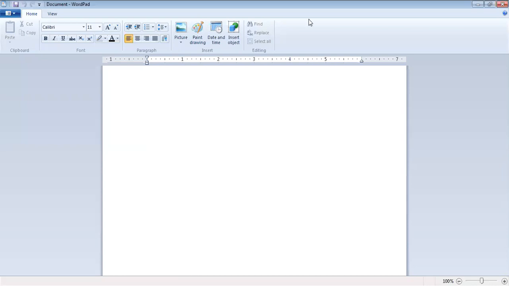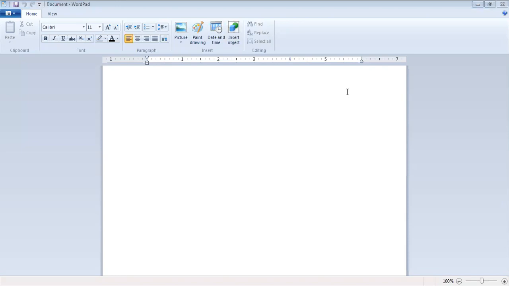I hope you all can see this WordPad window. In this WordPad window, there is a blinking line. Can you all see this blinking line? This blinking line is known as cursor. With the help of this cursor, we can type our text. Wherever we put our cursor, we can type our text. And can you see that it is a blinking line? I hope you all can see that. This blinking line is known as cursor.